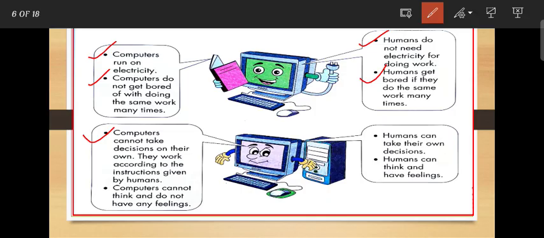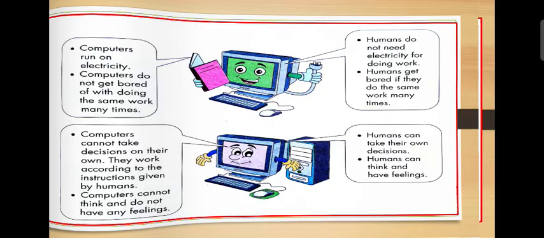Okay, next is, computers cannot think and do not have any type of feelings. On the other hand, humans can take their own decisions. We can easily take our own decisions. Humans can think and have feelings. We have feelings, emotions, etc. But on the other hand, the computer does not have any type of feelings or emotion.